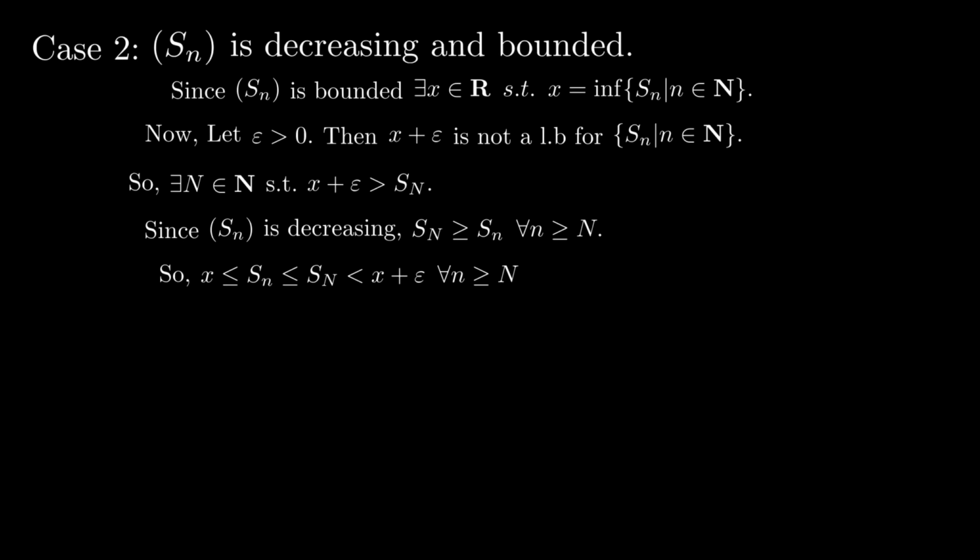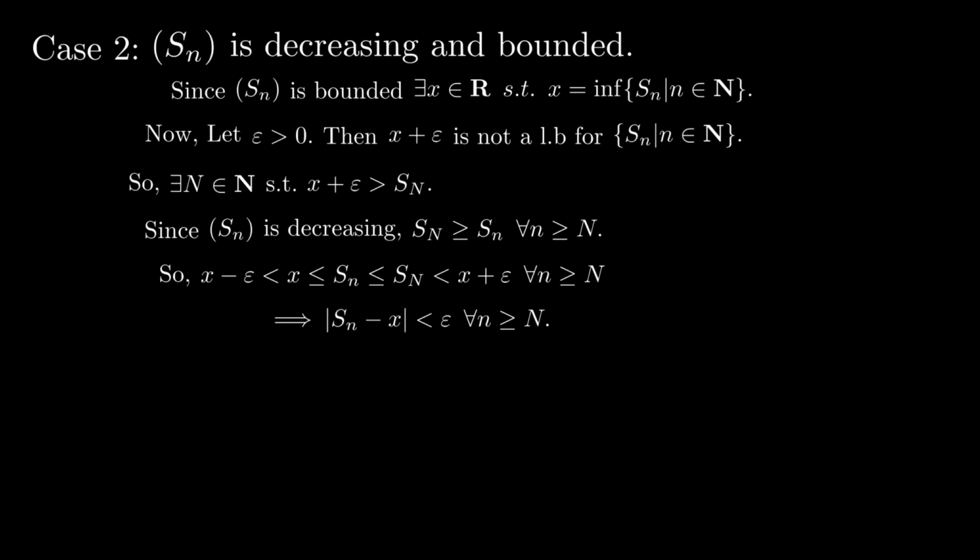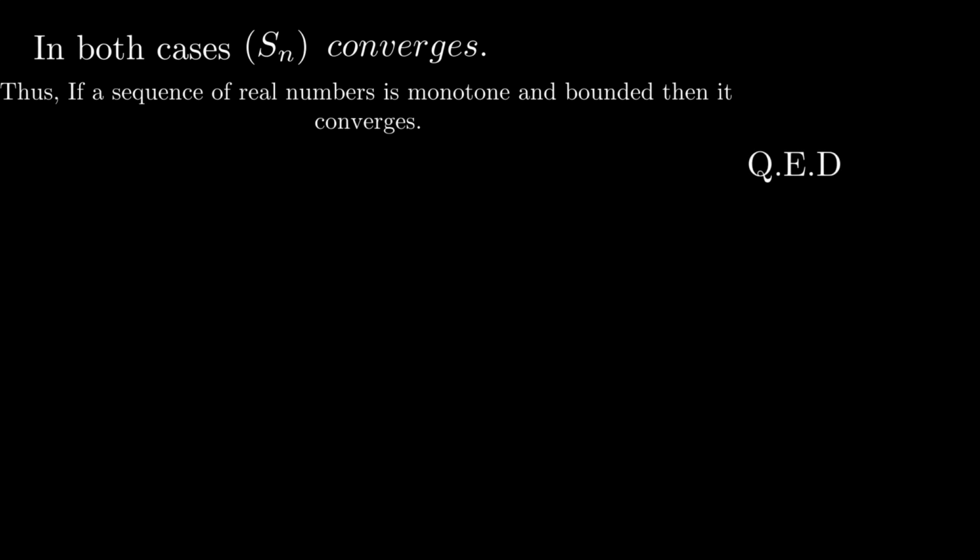Since x is the infimum of the set which contains all of the terms of our sequence, it must be less than or equal to Sn. Now because epsilon was greater than 0, x minus epsilon will be less than x. Now this whole statement means that the absolute value of Sn minus x is less than epsilon. Therefore Sn converges. In both cases Sn converges. Thus, if a sequence is monotone and bounded, then it converges.